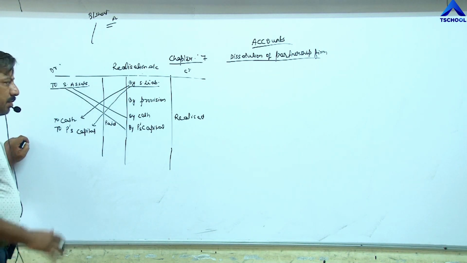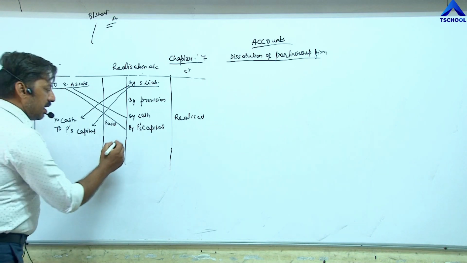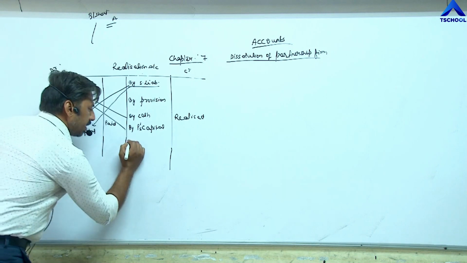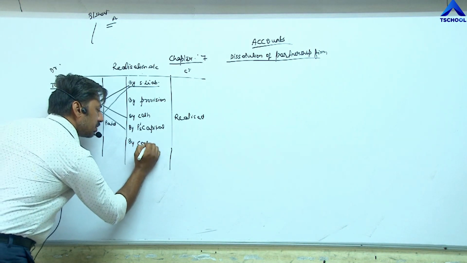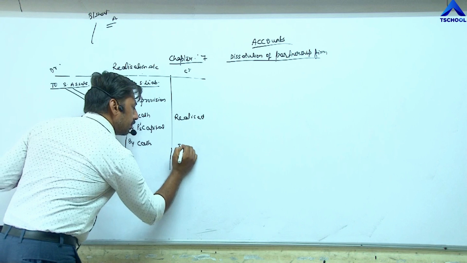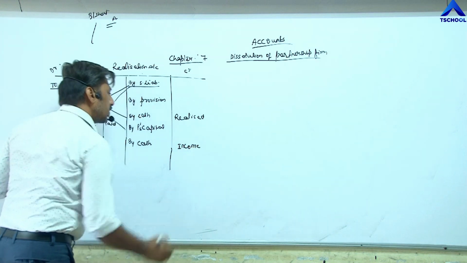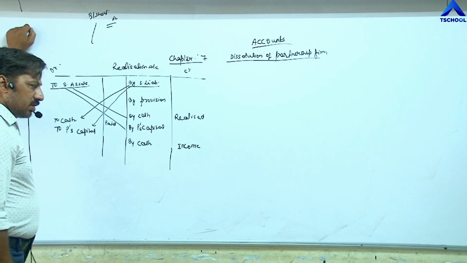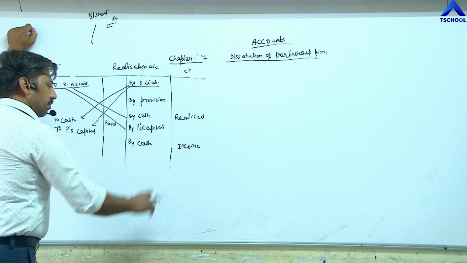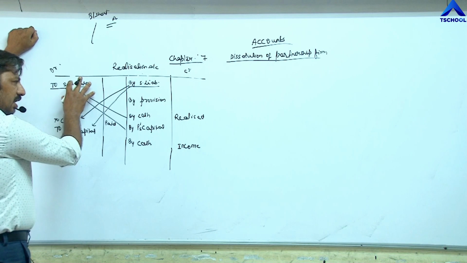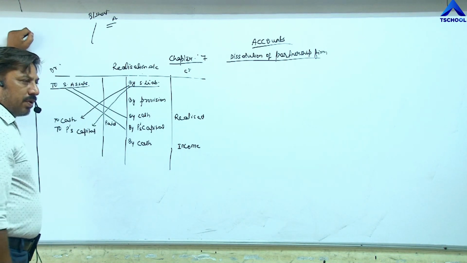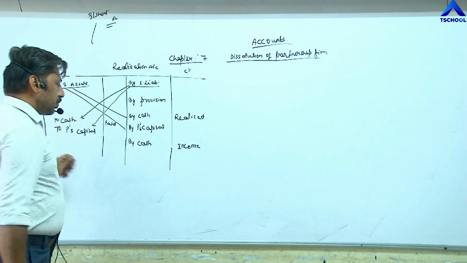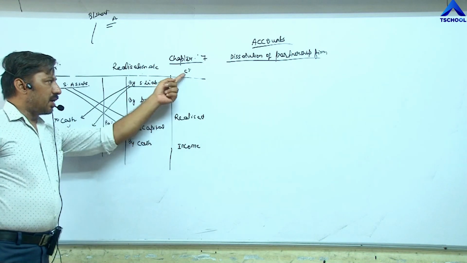Next, besides these transactions, if any income is received by the firm at the time of dissolution, it is shown by cash for any kind of income. Try to understand this format, then on this basis we can do any kind of journal entries. By cash, this is for income. Besides selling of assets, if any other income is received by the firm at the time of dissolution, that income will be shown by cash on the credit side of realization account.